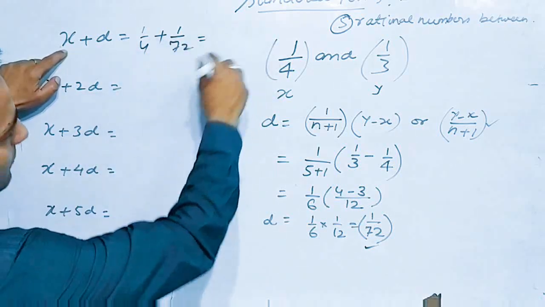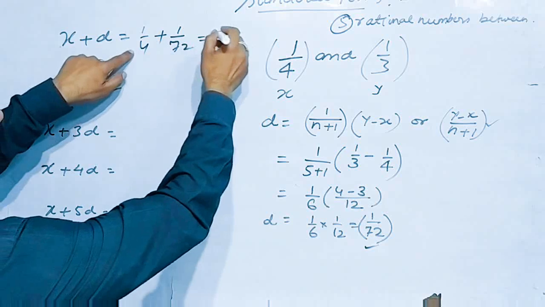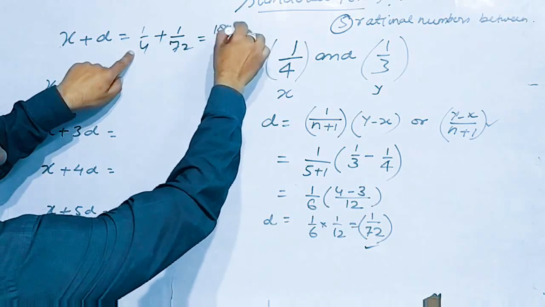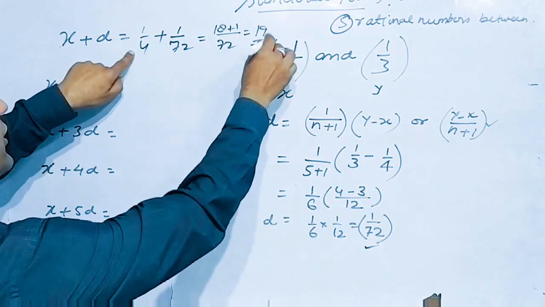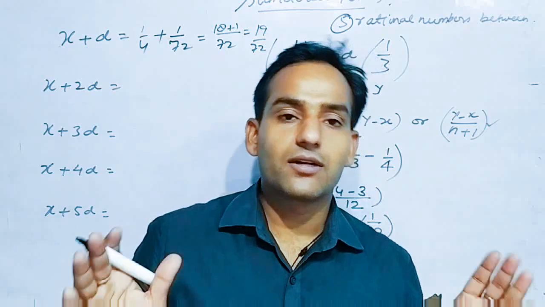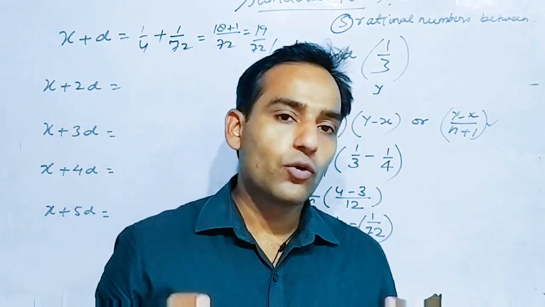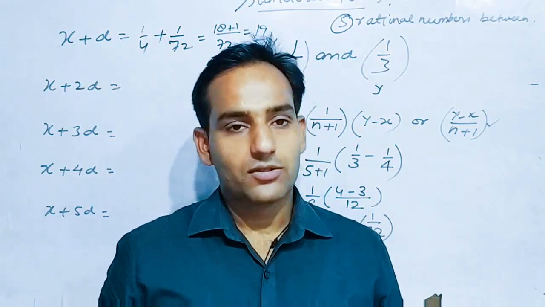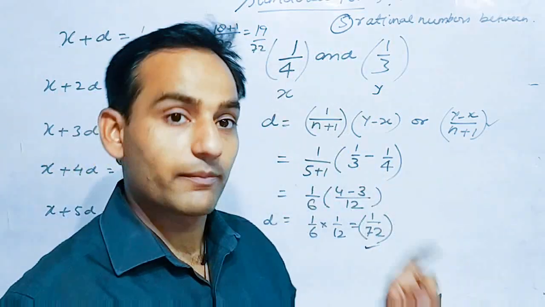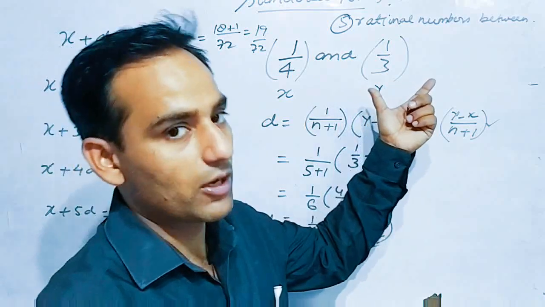इसको सॉल्व कर सकते हैं एलसीएम लेके 72, और ये आ जाएगा 18 plus 1, यानी कि 19/72 is the first rational number between these two. क्योंकि मैंने आपसे कहा इनफाइनाइट रेशनल नंबर्स हो सकते हैं, so you don't match the answers from the back. Whatever answers are given, they are also correct, but they should be in between 1/4 and 1/3.